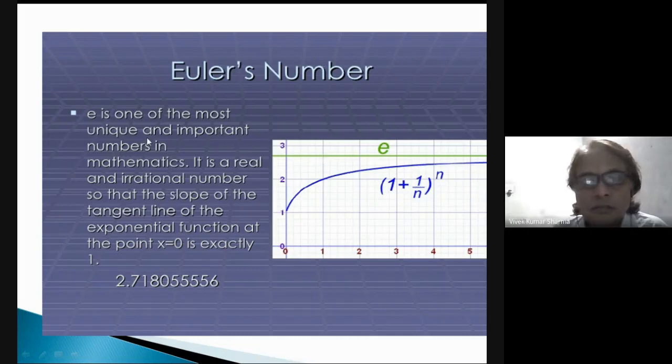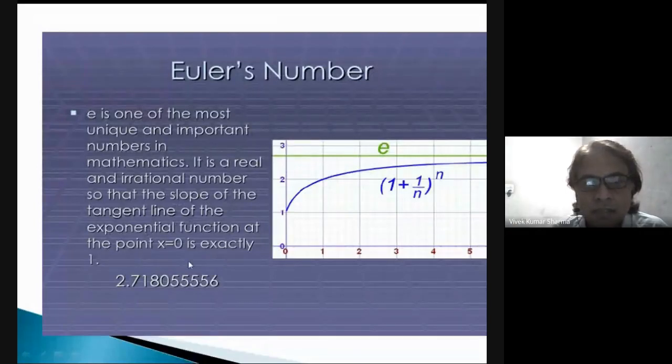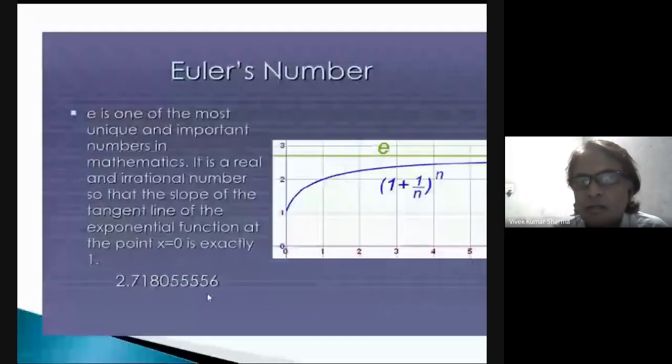So e is one of the most unique and important numbers in mathematics. It is a real and irrational number, such that the slope of the tangent line of the exponential function at the point is exactly this, the Euler's number, 2.7180554956.